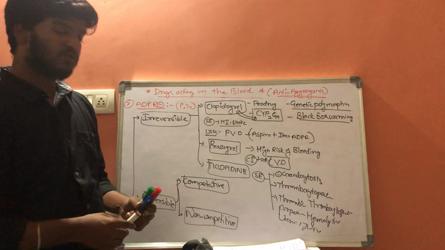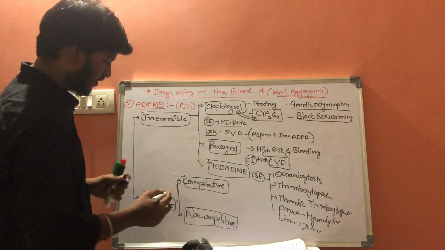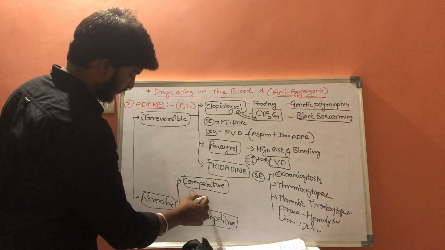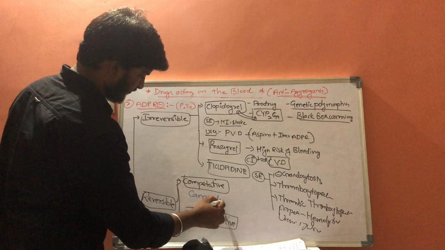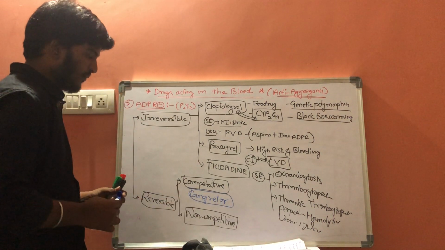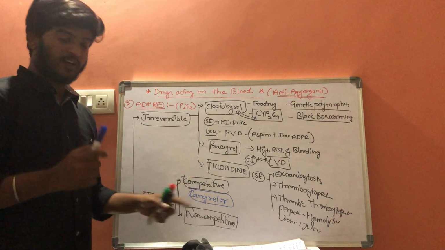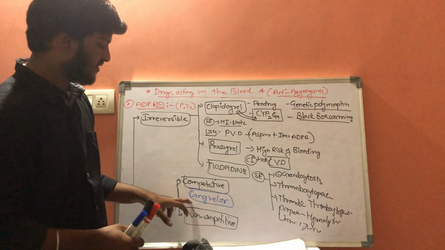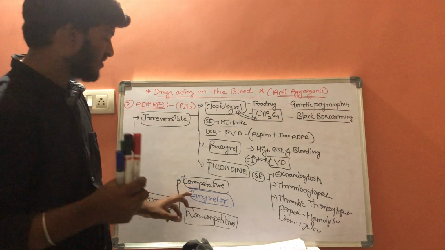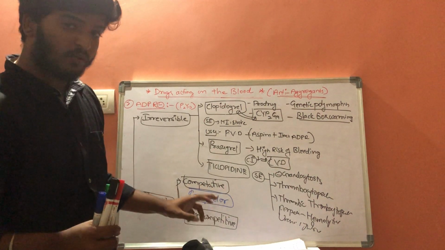Competitive and non-competitive. So what are the drugs which come under competitive? Cangrelor. So what is cangrelor? It is an adenosine analog and it has the shortest half-life, only 3 to 6 minutes.